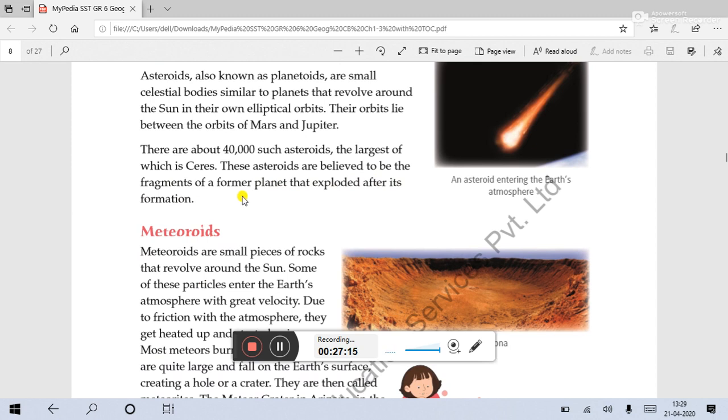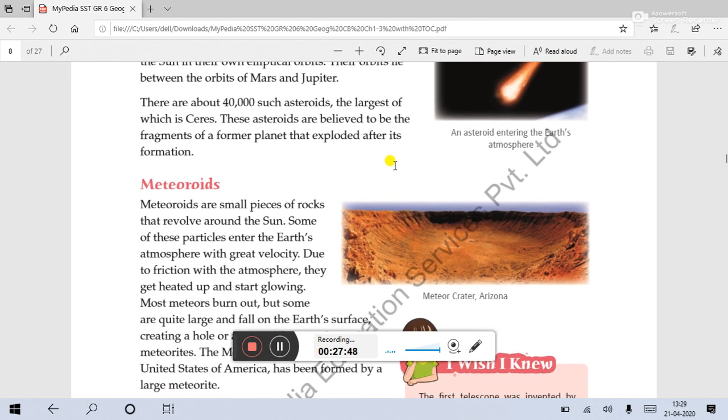That means not from the sun actually, or not from the Big Bang theory directly. According to the Big Bang theory, the solar system and all the planets and celestial bodies were created. But after the creation of the solar system, from some of the planets, again an explosion took place, and at that time, this type of celestial bodies came out from the main part of the planet, and they are revolving around the sun on their own axis.